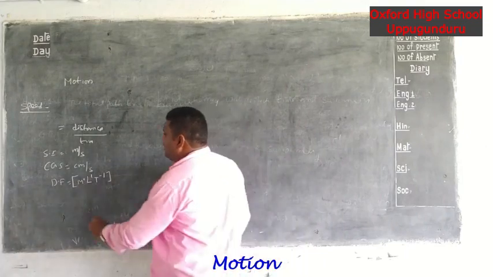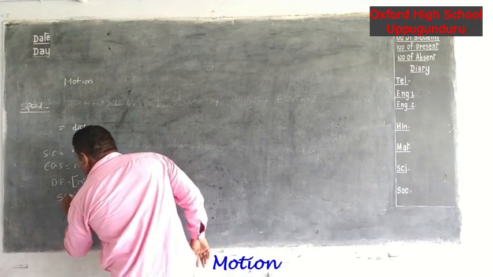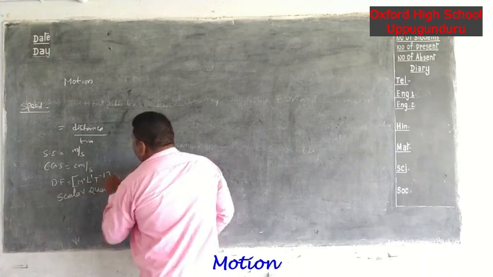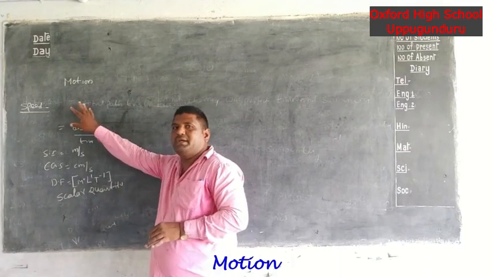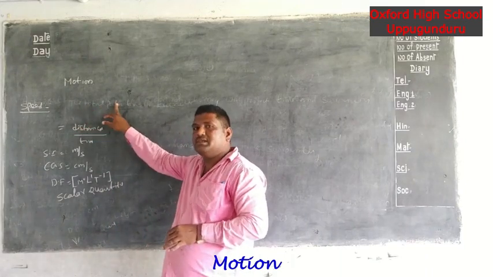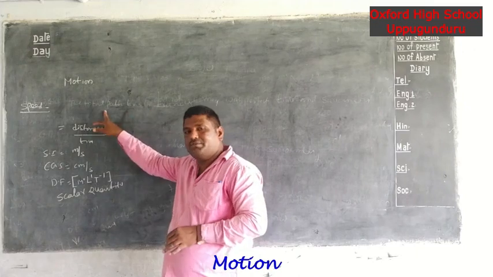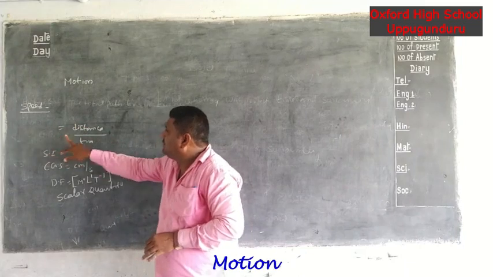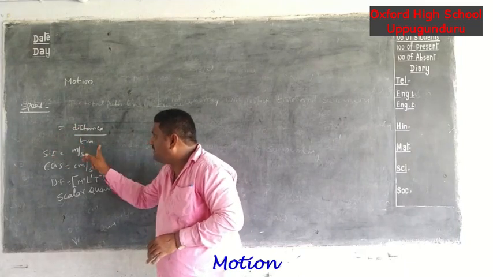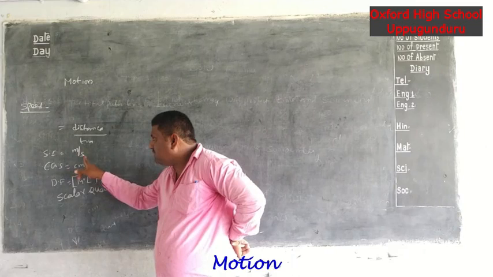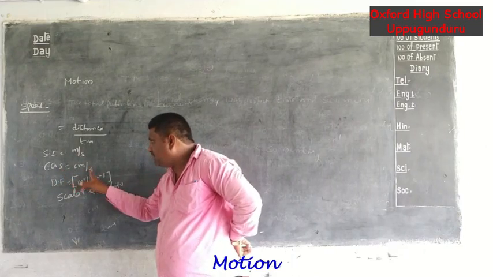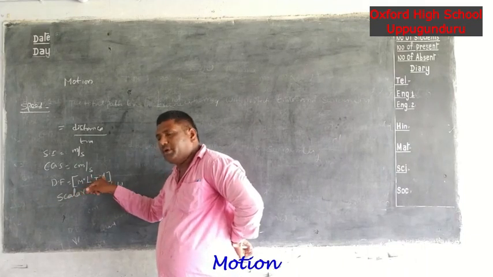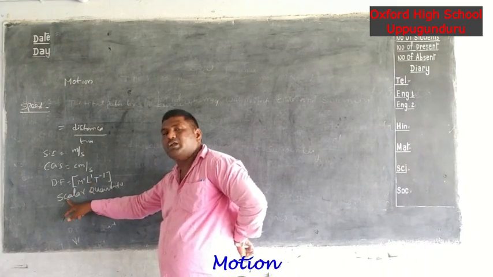Next, speed is a scalar quantity. Once again, I will repeat the definition. What is the definition of speed? The rate of change of distance is called speed. Speed formula: speed is equal to distance by time. SI unit meter per second, CGS unit centimeter per second. Dimension formula M power 0, L power 1 and T power minus 1. It is which quantity? Scalar quantity.